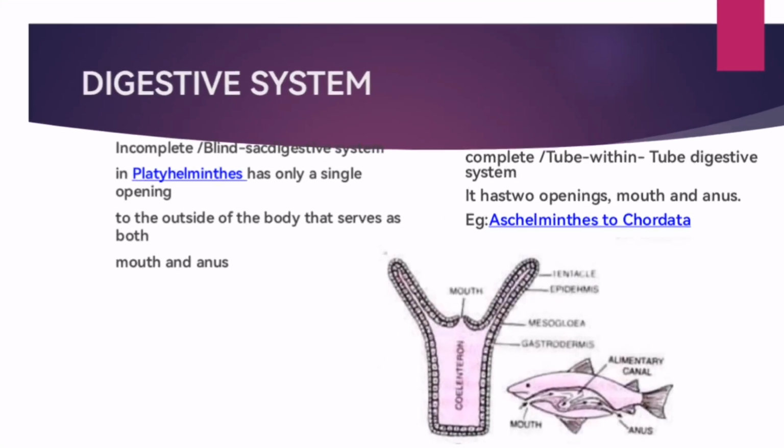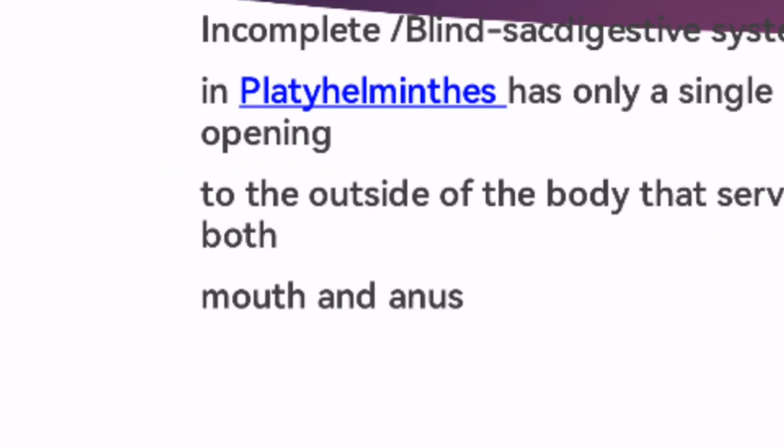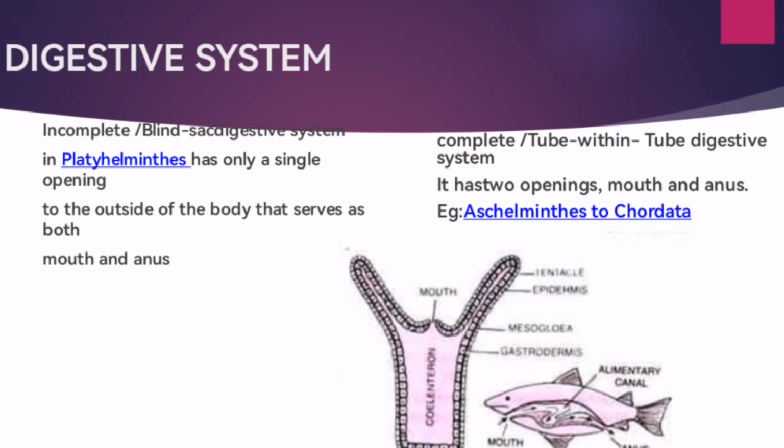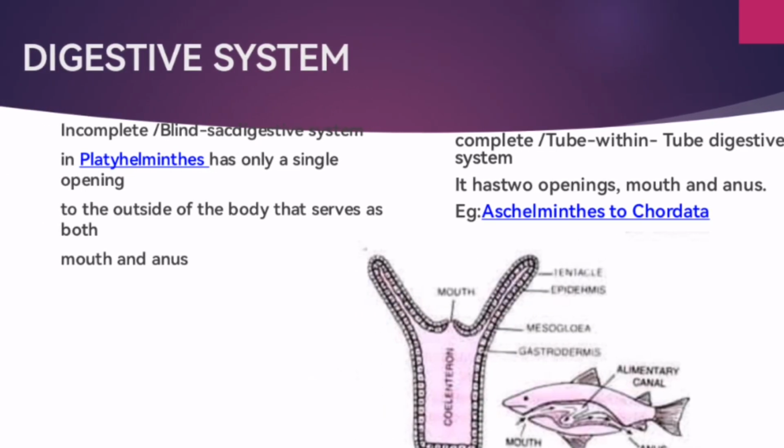Digestive system. Incomplete digestive system means an incomplete or blind sac digestive system. If I use the word blind sac, it means that something is absent. This is present only in platyhelminthes. This is the structure of a hydra, which contains only a mouth and no anus.